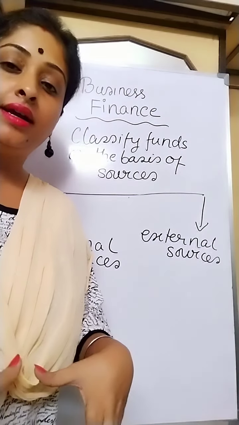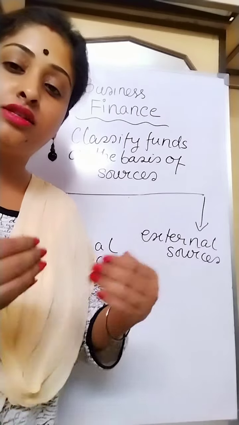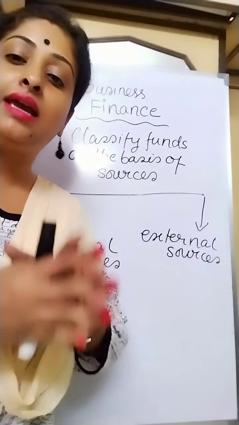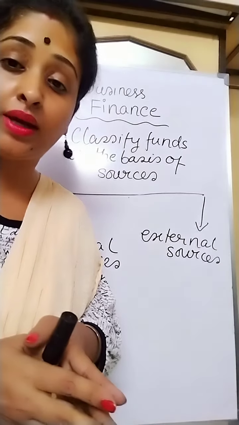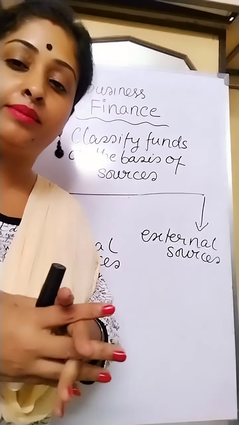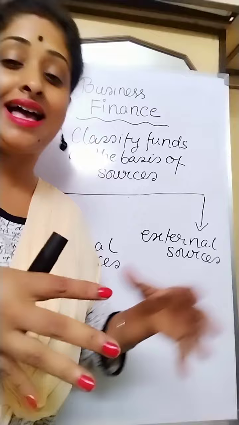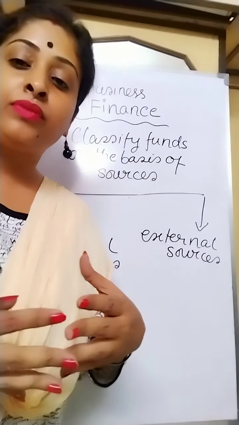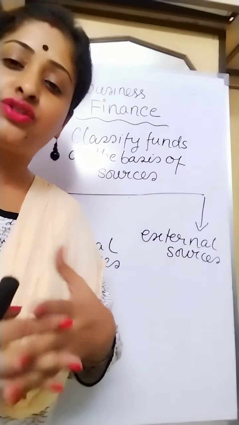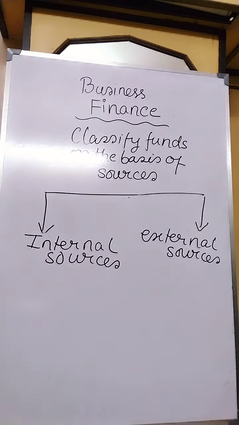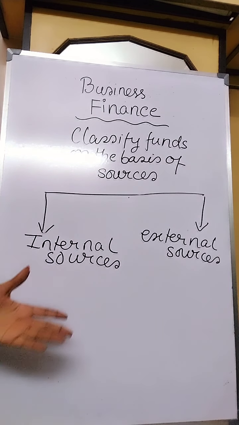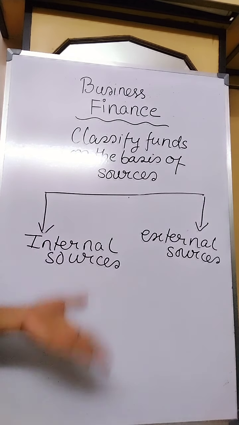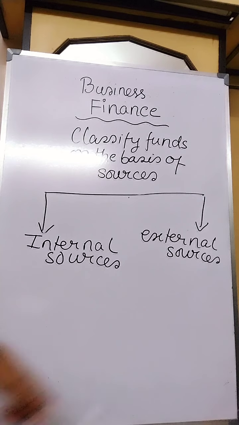As a loan, it is taken from outside and it is used to meet the financial requirements. Internal sources can never be enough. It can never be adequate to meet the financial requirements. So in that case, internal sources as well as external sources are used. From external sources maximum capital is raised, which, I have told you, are the loans from banks or other financial institutions, lease financing, public deposits, issue of debentures, etc.